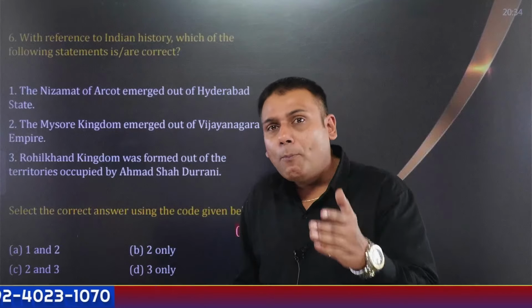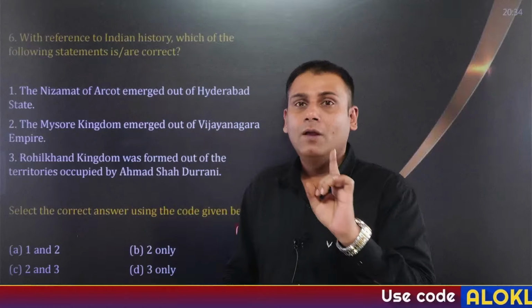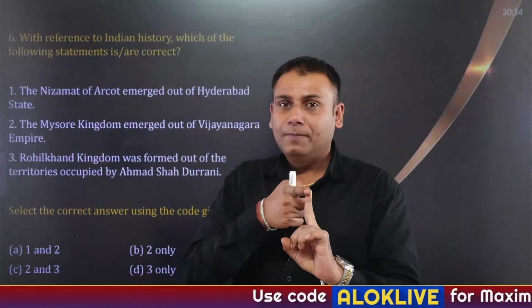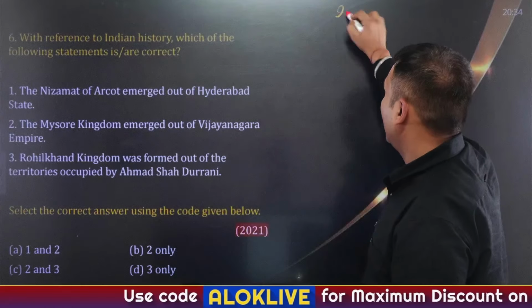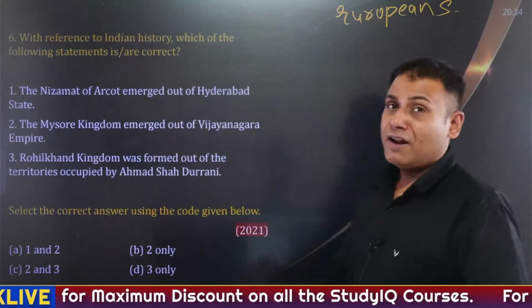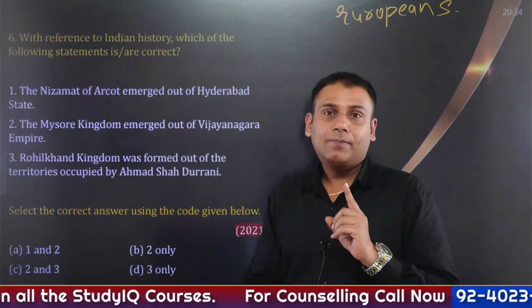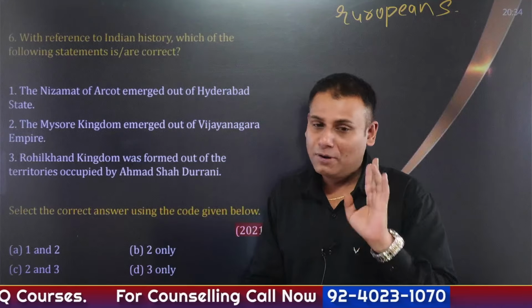So, what all points do you need to focus on in modern Indian history, I'll tell you. Arrival of Europeans. If you want to write along with me, you can note it down. Apart from this, major emphasis should be given to the English East India Company. Important acts, important governor generals. Yes, perfect.